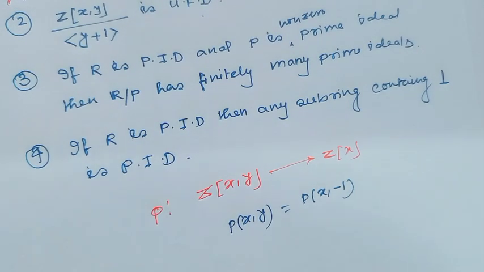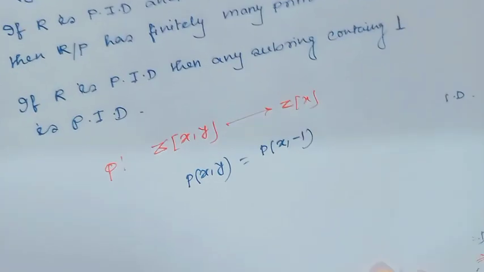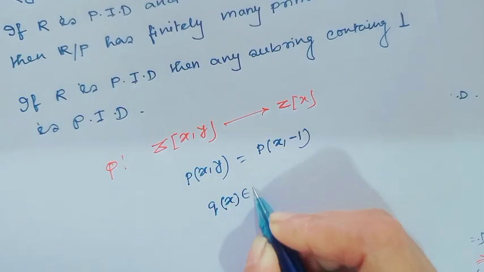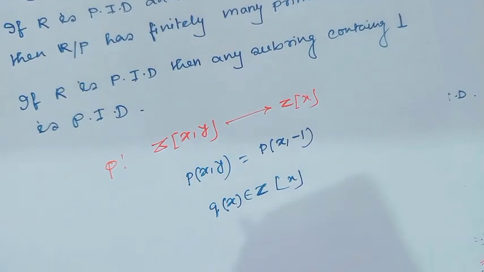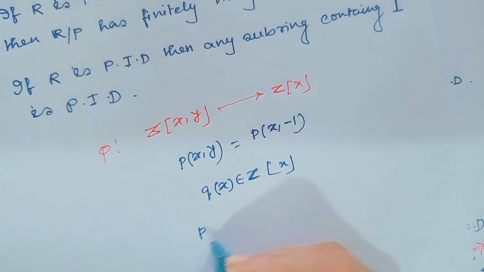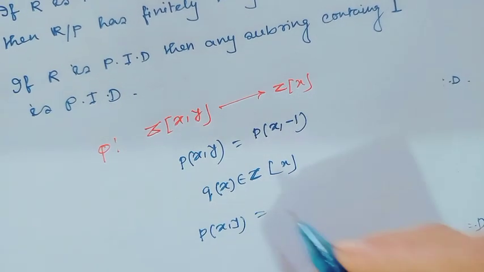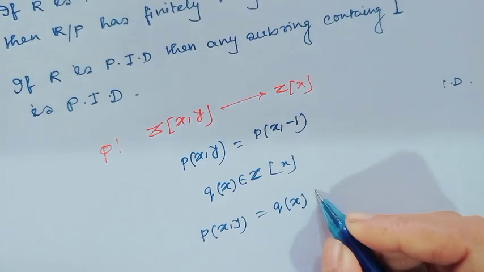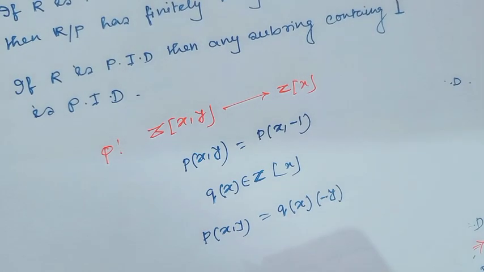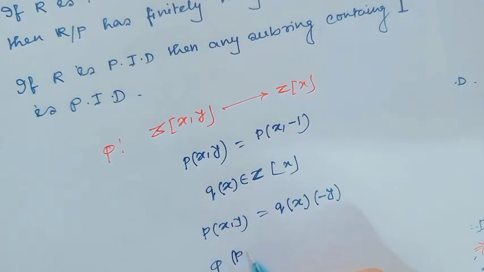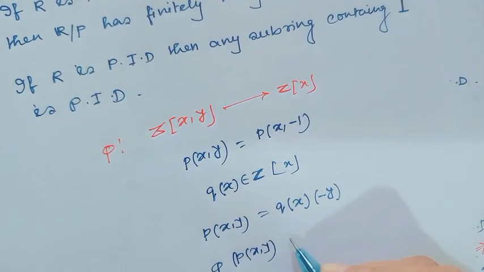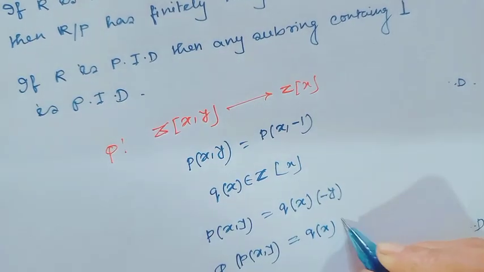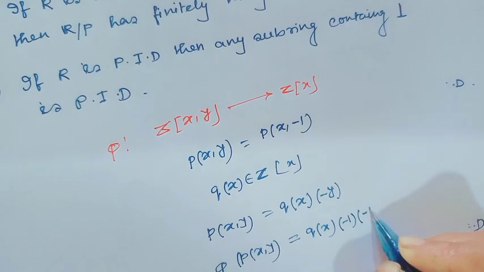This is an onto homomorphism because, consider q(x) belonging to Z[x] and p(x,y) equal to q(x) times minus y, then phi of p(x,y) maps to q(x) times minus 1 times minus 1.